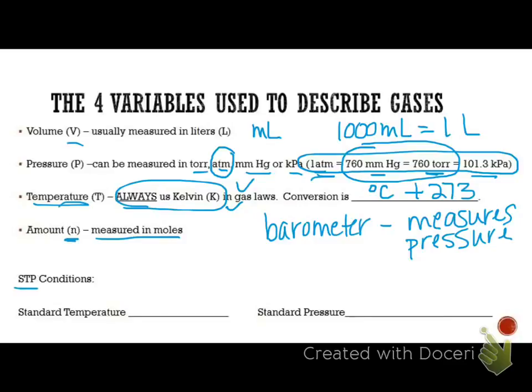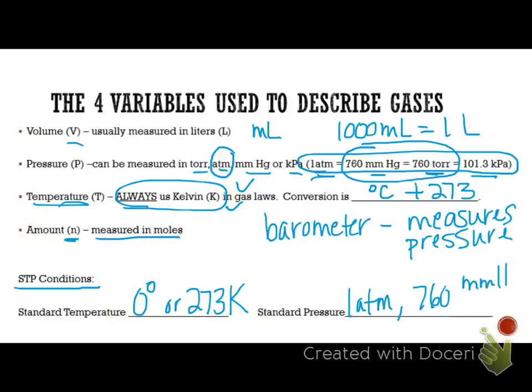Something we need to be aware of when we're talking about gas laws is that it can be at standard temperature and pressure. Standard temperature and pressure is going to be 0 degrees Celsius or 273 K, and standard pressure is going to be 1 atmosphere. Also could be 760 millimeters of mercury or torr, and then 101.3 kilopascal.